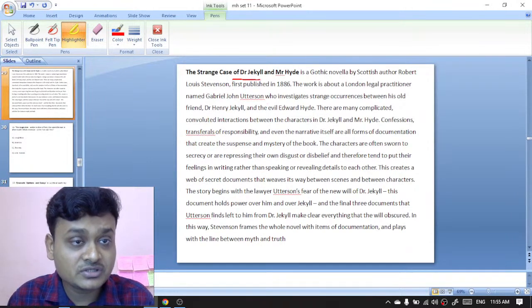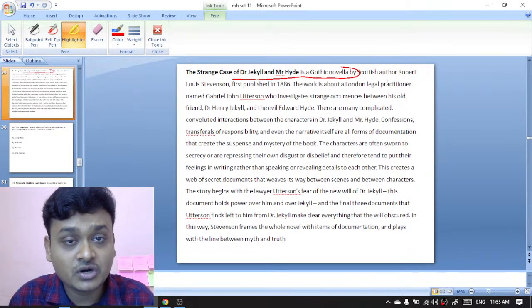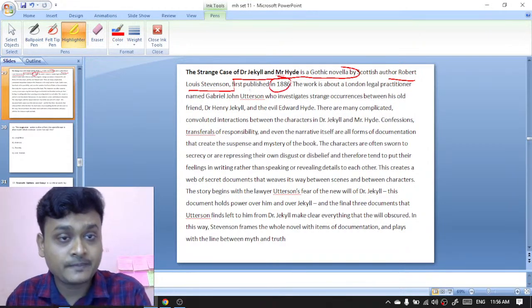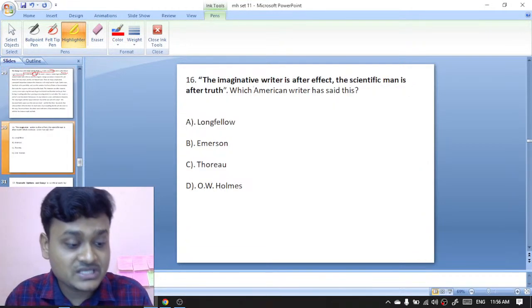The Strange Case of Dr. Jekyll and Mr. Hyde is a Gothic novella by the Scottish author Robert Louis Stevenson, published in the year 1886. Okay, moving on to question number 16.